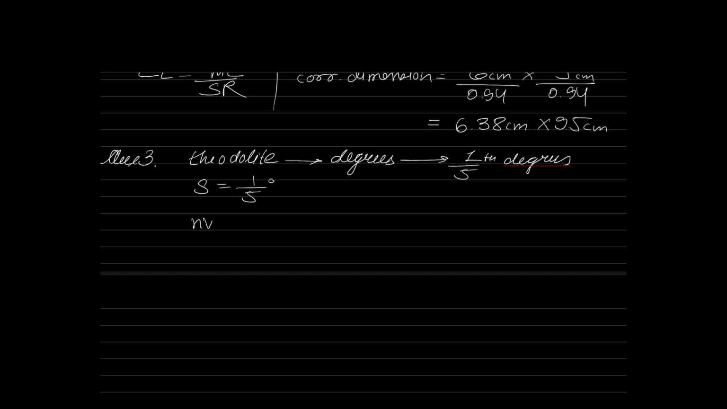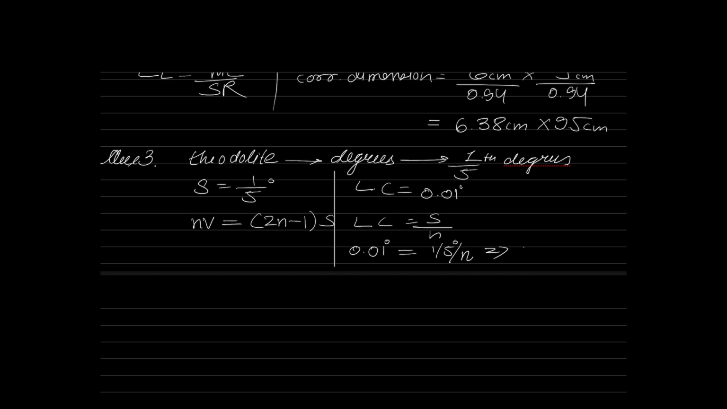It reads up to 0.01 degrees, so least count is 0.01 degrees. They are asking for the number of main scale divisions. Least count is equal to S by n. So 0.01 degree is equal to 1/5th of a degree by n. 0.01 degree is 1/100th of a degree, equal to (1/5) by n. So n is 100 by 5, that is 20 divisions.